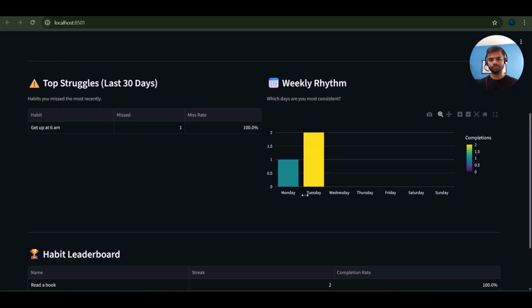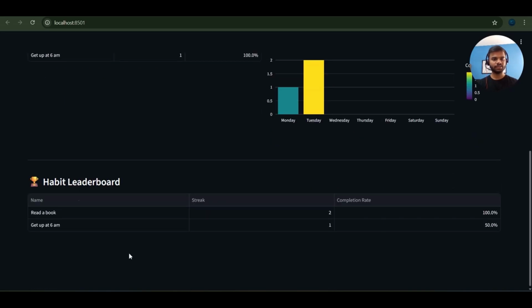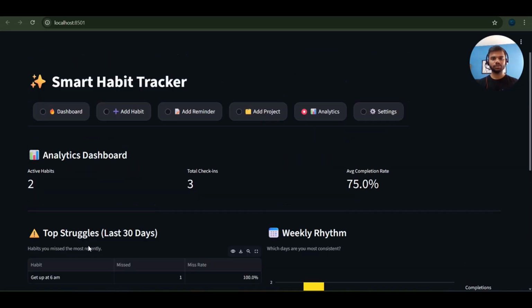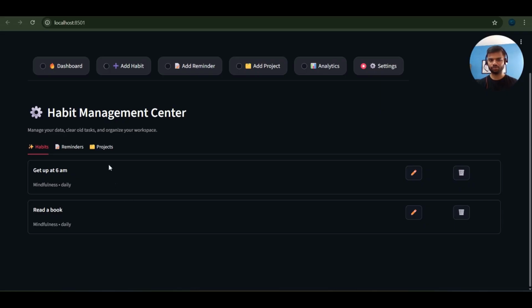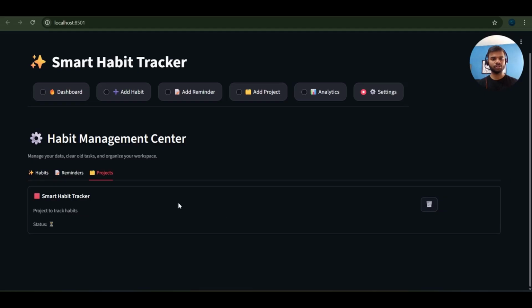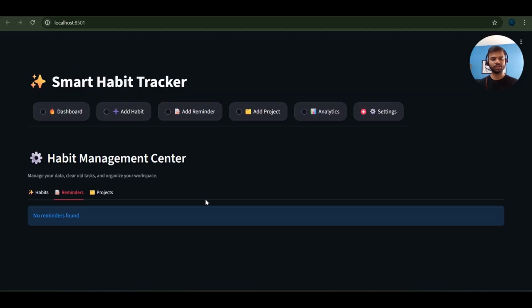Then this is the weekly rhythm. Yesterday I only completed 1 task, but today I completed 2 tasks. And this is the habit leaderboard, which shows reading a book and get up at 6 a.m. These are my task names, or let's say habit names. This is the user interface, and these are the settings options where you can edit your tasks, reminders and projects. If you want to edit or change some days or anything at runtime, you can do it from here. This is the project section, which shows you all the projects, and this is the reminder section, which is currently blank because I have not added any reminder.